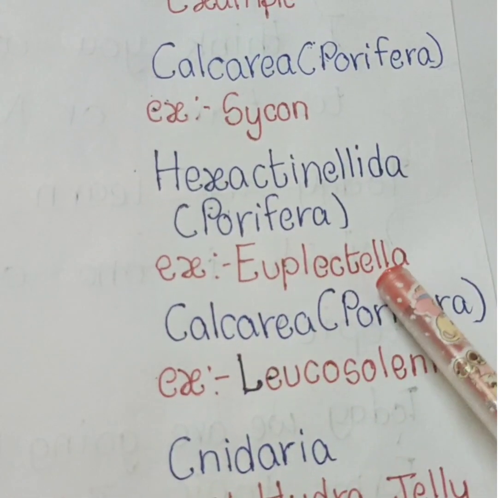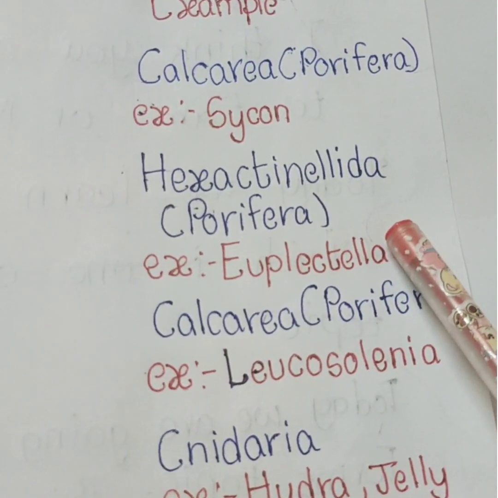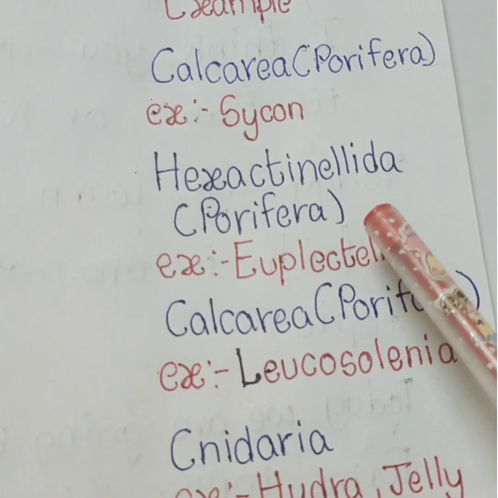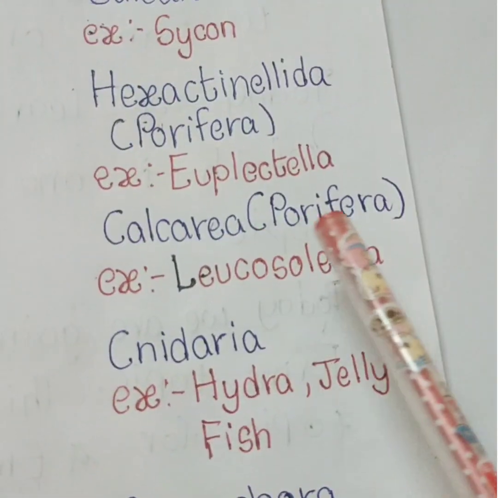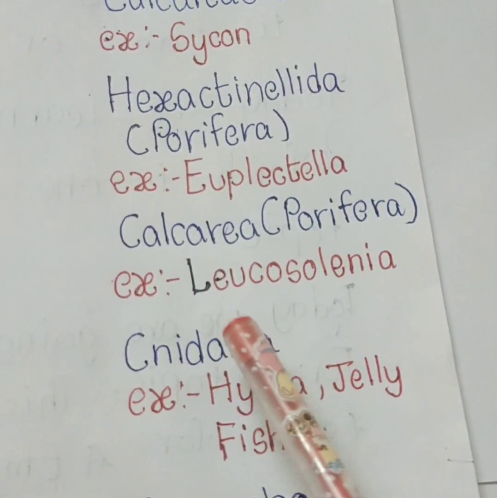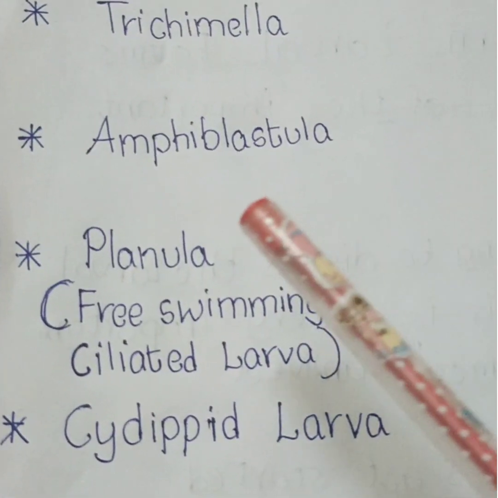Example, Euplectella. The common name of Euplectella is Venus flower basket, and Hyalonema. Hyalonema's common name is glass rope sponge. Next one, Amphiblastula. It is present in Calcarea. It also belongs to Porifera. Example of Calcarea, Leucosolenia.